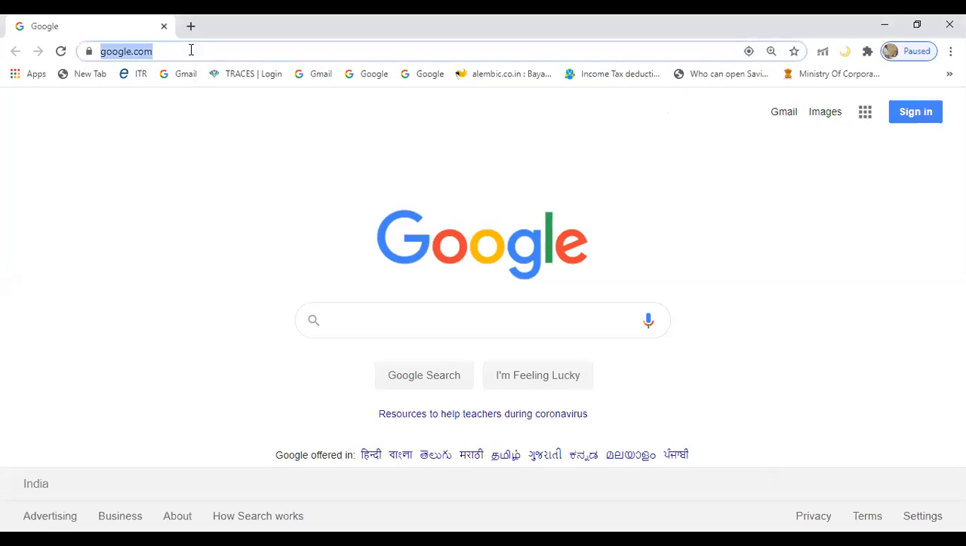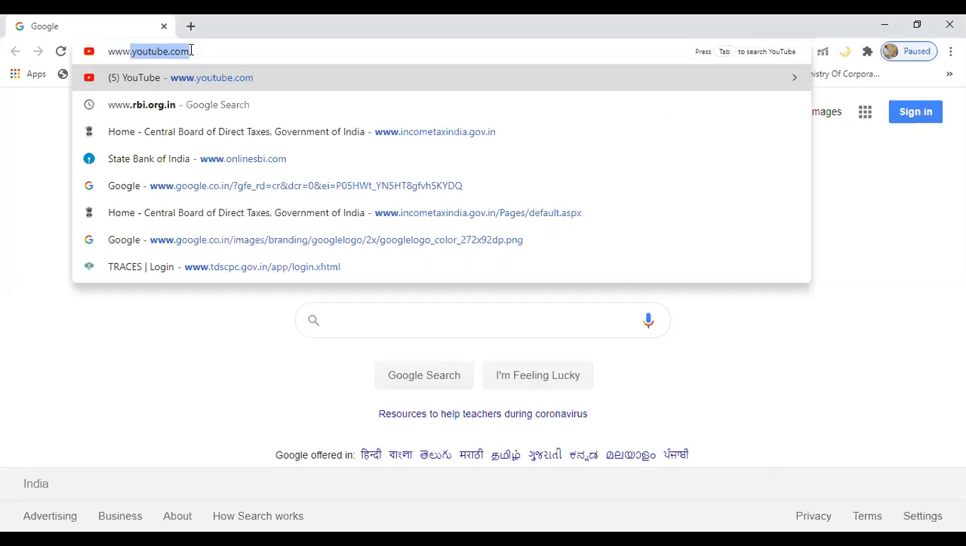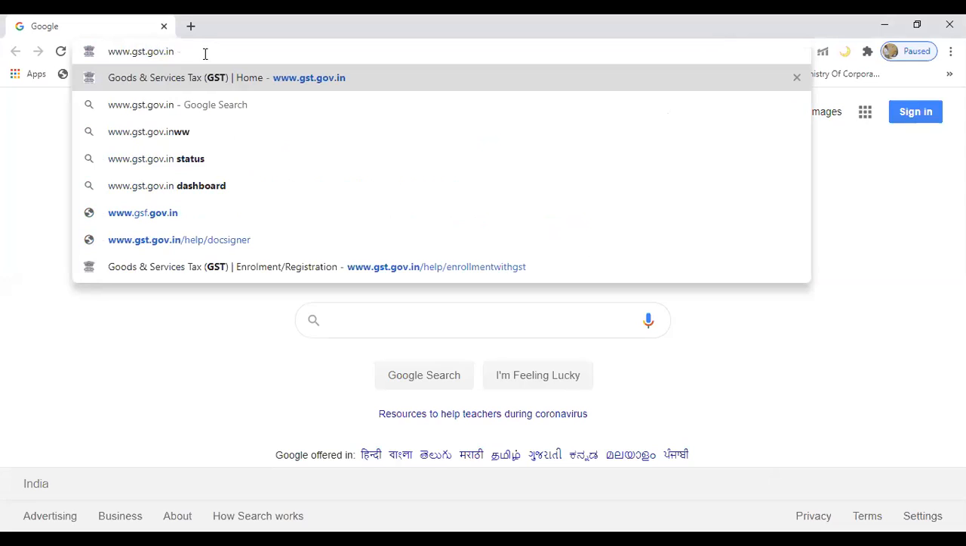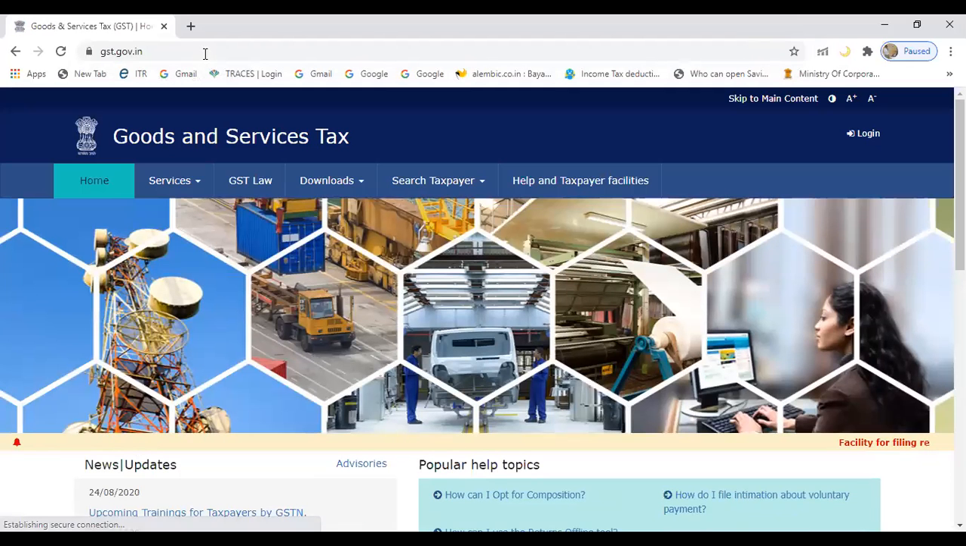So you have to visit this GST portal. You see, I'm typing www.gst. Please read what I have typed. Is it visible? Yes, sir. What is the website? www.gst.gov.in. Okay, so let's enter that website. Let us see. Yeah, this is called the GST portal.